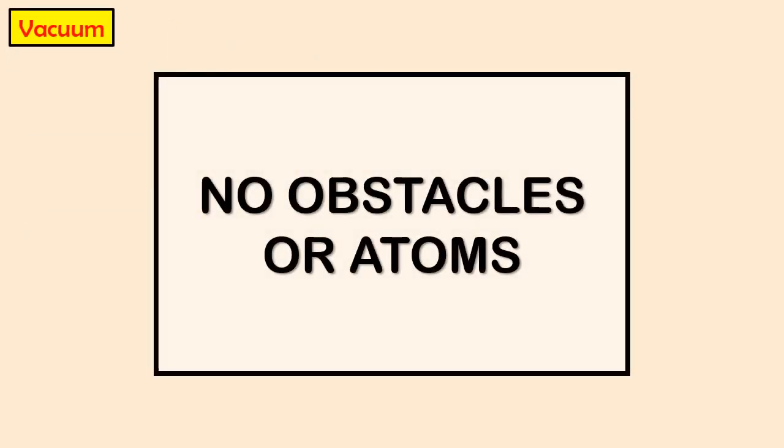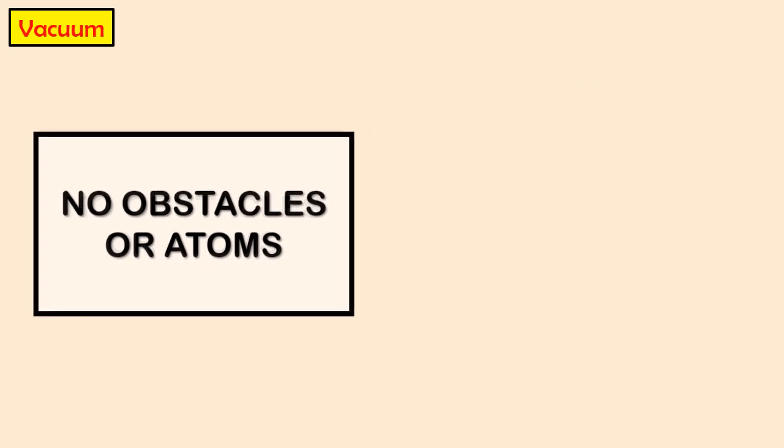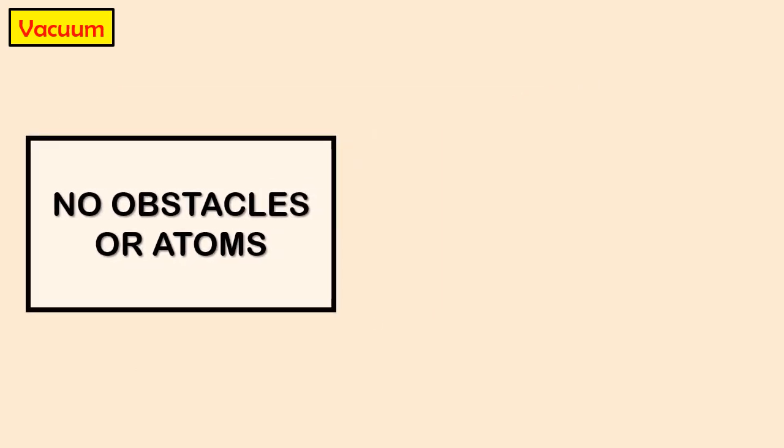The density of the vacuum is 0. That means the mass per unit volume of the vacuum is 0. This is due to the reason that there are no particles or atoms present in vacuum. The opposite of the density is the lightness or rareness. Hence, the vacuum is the rarest of all the mediums.